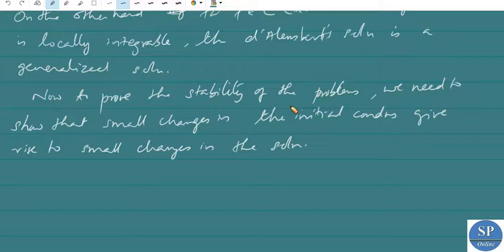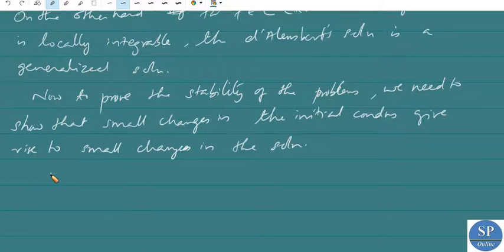So our initial conditions are f of x and g of x. So we have to show that for small changes in the initial conditions f and g, we have a small change in this solution u.